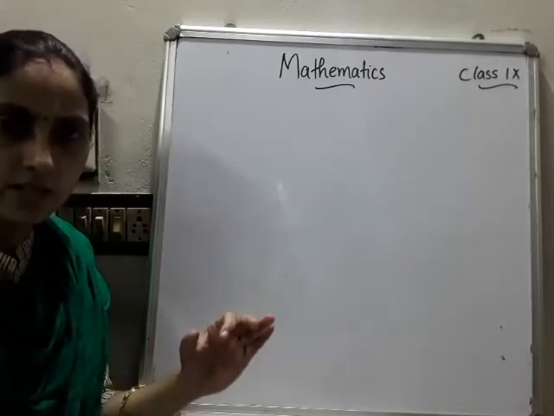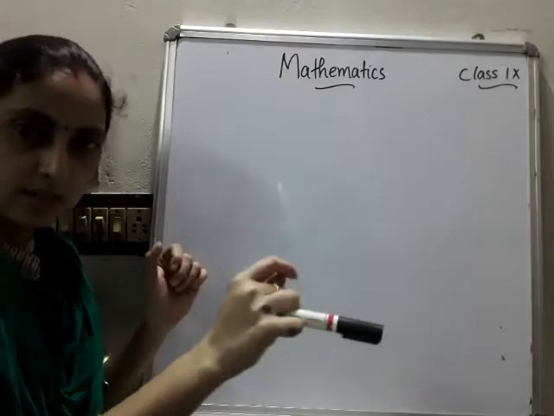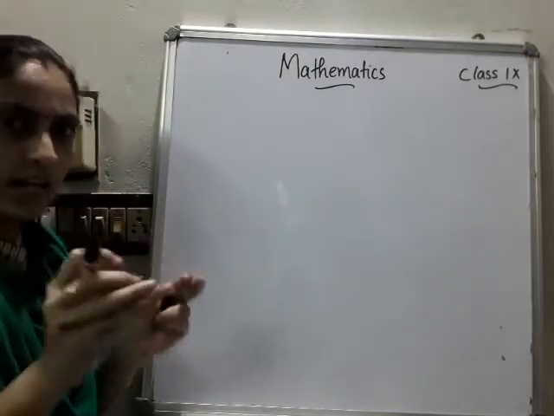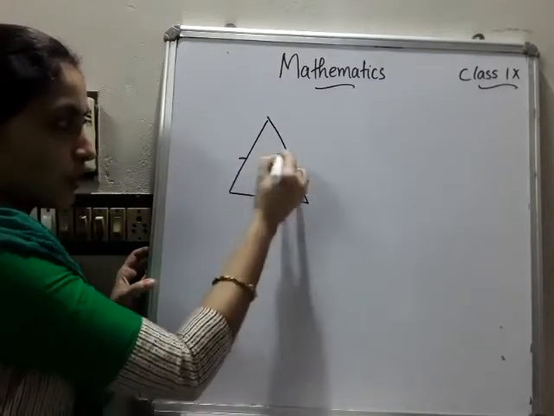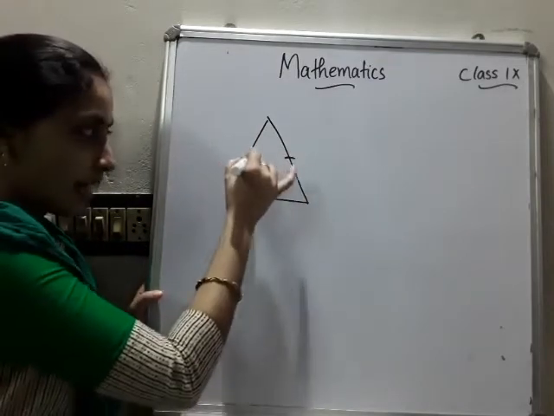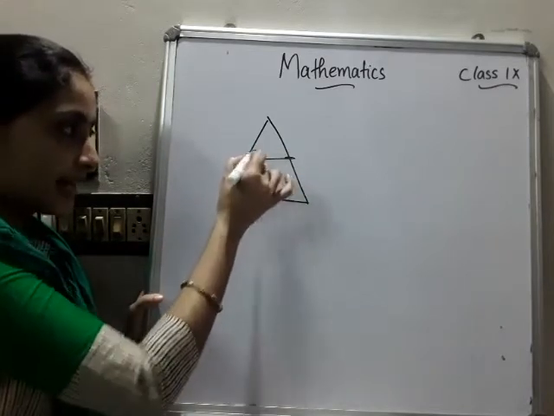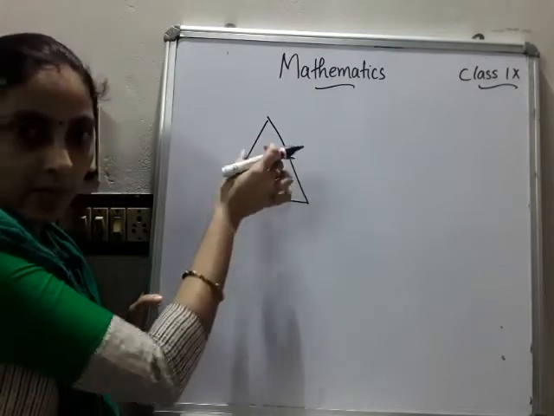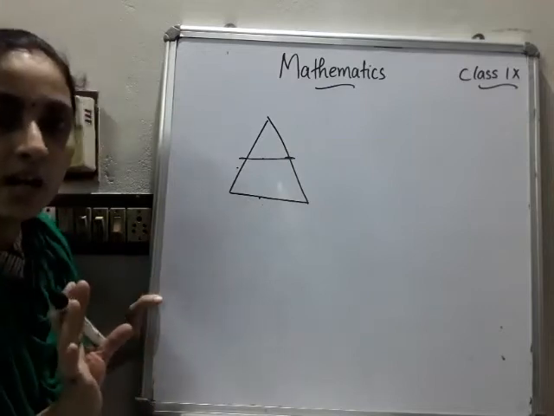So what does the midpoint theorem mean? One triangle is there, two midpoints are there, and you have to join them with a line. You have to remember not the full sentence, but the idea. So one triangle, then two midpoints. You draw a line joining these two midpoints. What happens? This line is parallel to the third side, and half of it. That much only for the midpoint theorem.